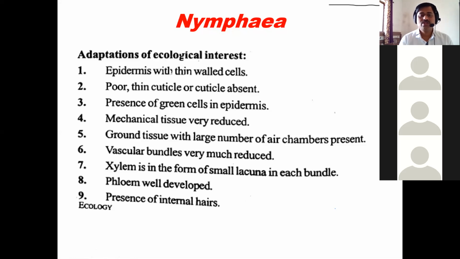Vascular bundles are very much reduced. Xylem is in the form of a small lacuna or cavity, and phloem is well developed, with presence of internal hairs. So these are the ecological adaptations seen particularly in hydrophytes. So this is all about the hydrophytic adaptation.